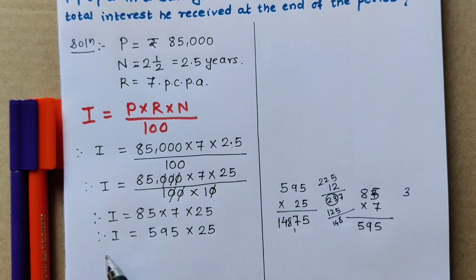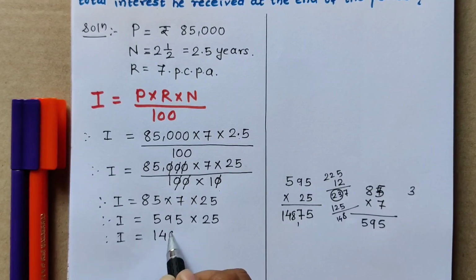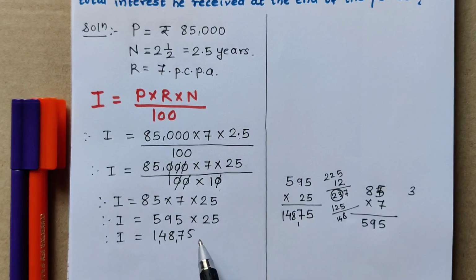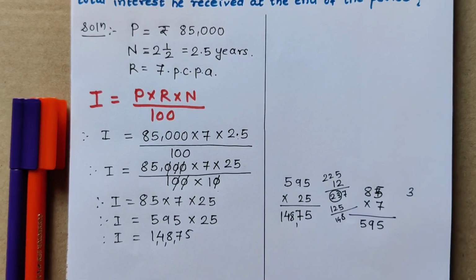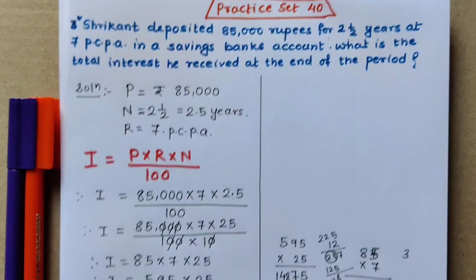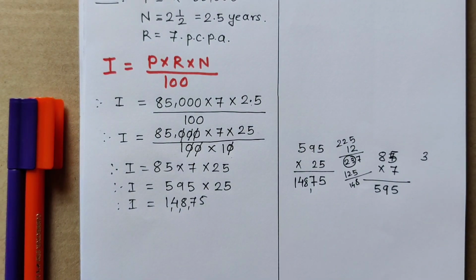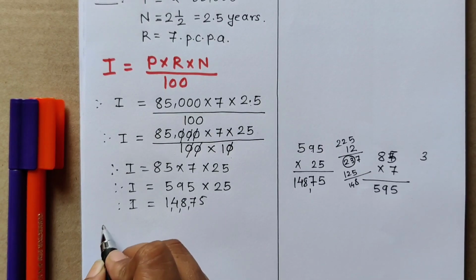So let us write here. Therefore, I is equal to 14,875. 14,875 is our answer. So the total interest he received at the end of the period is 14,875 rupees. So let us write the answer statement.